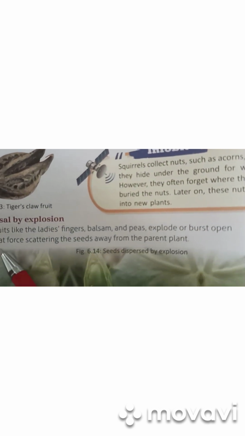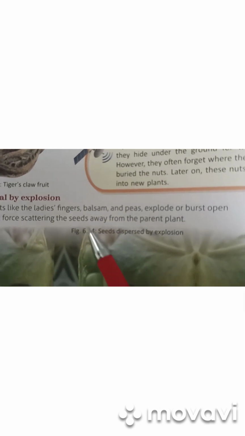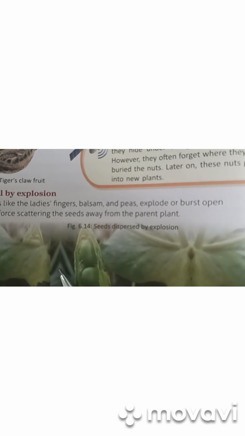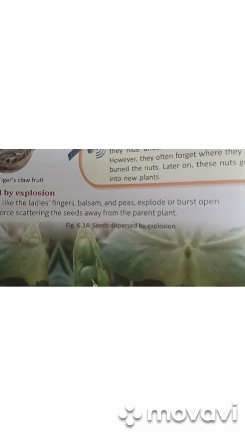Now dispersal by explosion. Some plants, like ladyfinger, balsam, peas, have pods which scatter their seeds by explosion.